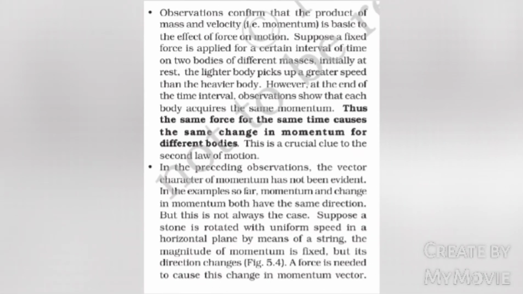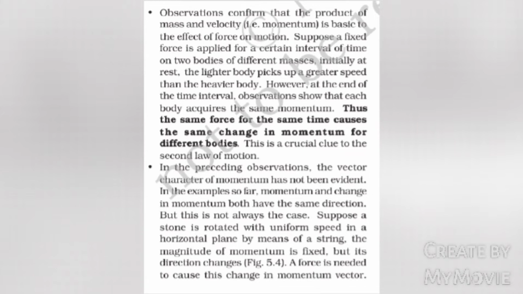Observations confirm that the product of mass and velocity, that is momentum, is basic to the effect of force on motion. Suppose a fixed force is applied for a certain interval of time on two bodies of different masses. Initially at rest, the lighter body picks up a greater speed than a heavier body. However, at the end of the time interval, observations show that each body acquires the same momentum. Thus, the same force for the same time causes the same change in momentum for different bodies. This is a crucial clue to the second law of motion.